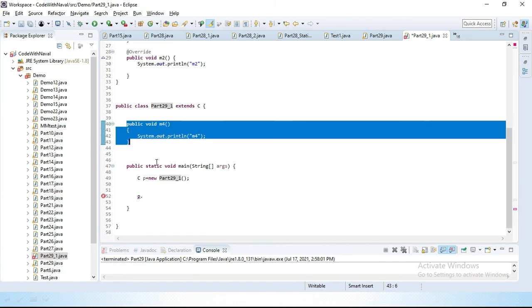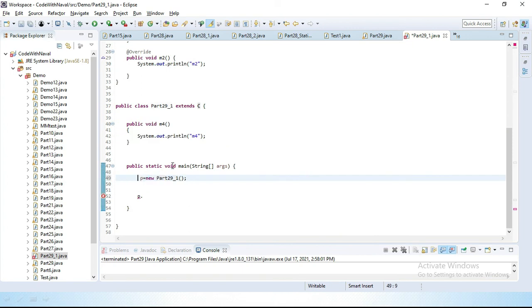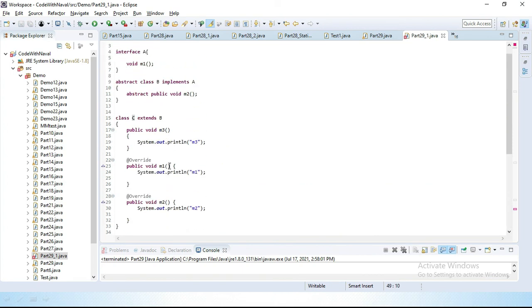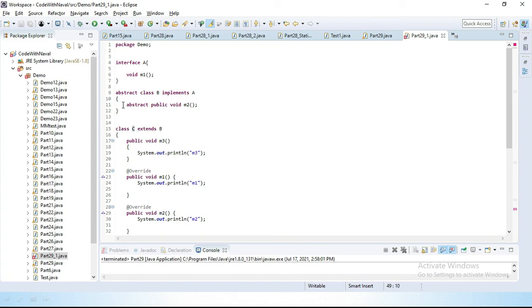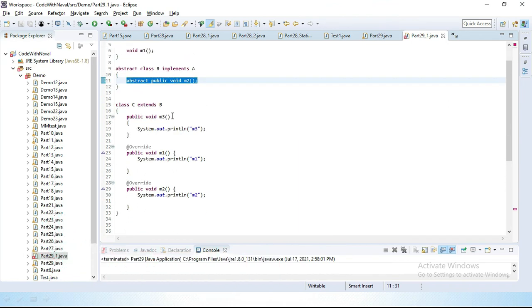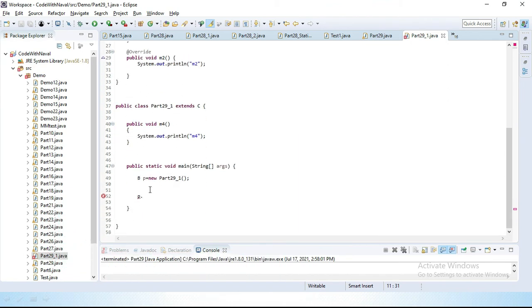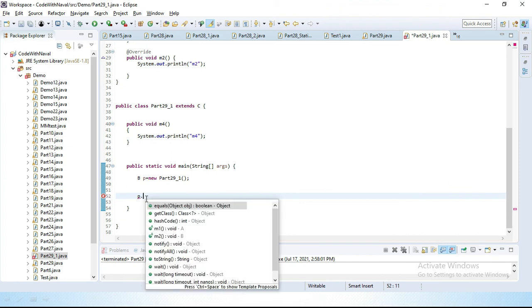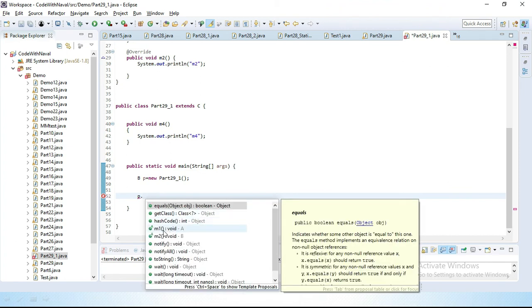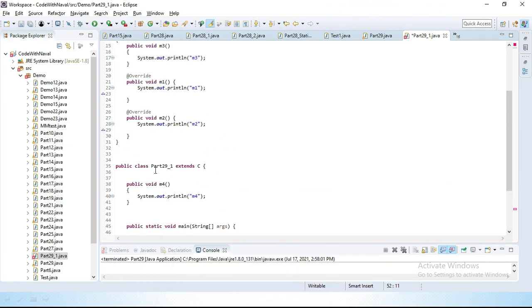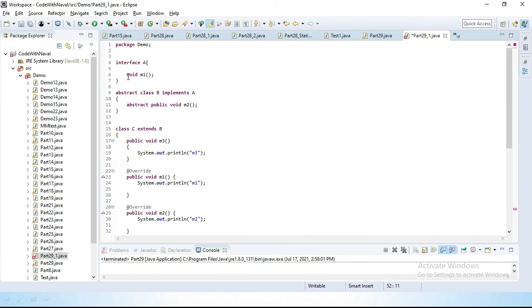If we declare type B here, now you can see inside B we only created an abstract class. Till the B class we didn't provide any implementation. Let's see, p dot. You can see we only got m1 and m2 methods, because the m1 method belongs to interface A, which is also part of this abstract class, and here we declare the m2 method.